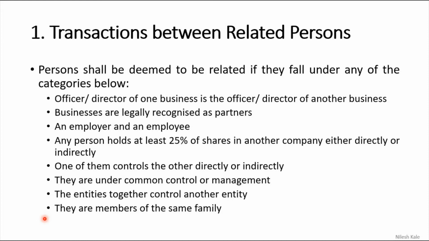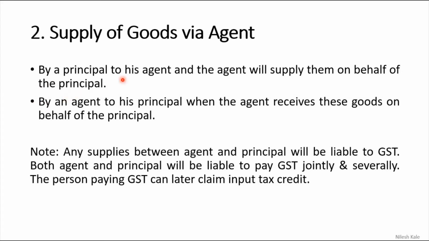You have to write this down and understand it thoroughly and learn it by heart, please, or at least remember all these points and produce them in the examination or wherever applicable, because related persons always create confusion in the minds of GST practitioners. So this is all about the transaction between related persons. How do you understand it? If any of these given cases is true in any transaction, then that transaction will be a taxable transaction.